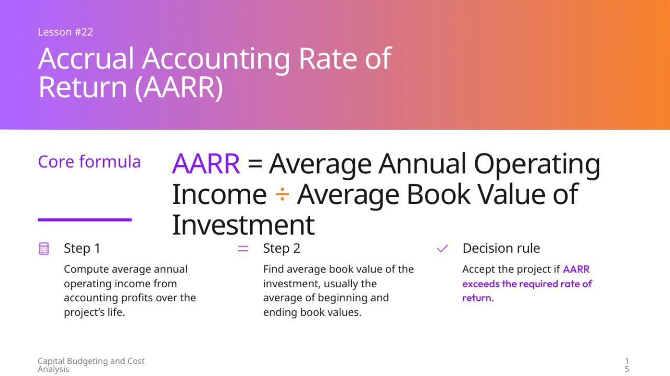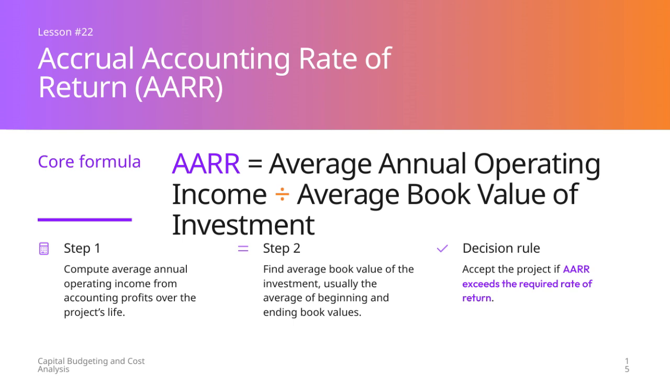This gives us a clear picture of the profitability generated each year. Next, we find the average book value of the investment, typically by averaging the beginning and ending book values. Once we have these numbers, we apply the formula to get the ARR. The decision rule here is straightforward. If the ARR is higher than the required rate of return, then the project is considered acceptable. This approach focuses on accounting profits and the investment's book value, making it a practical tool for capital budgeting and cost analysis.